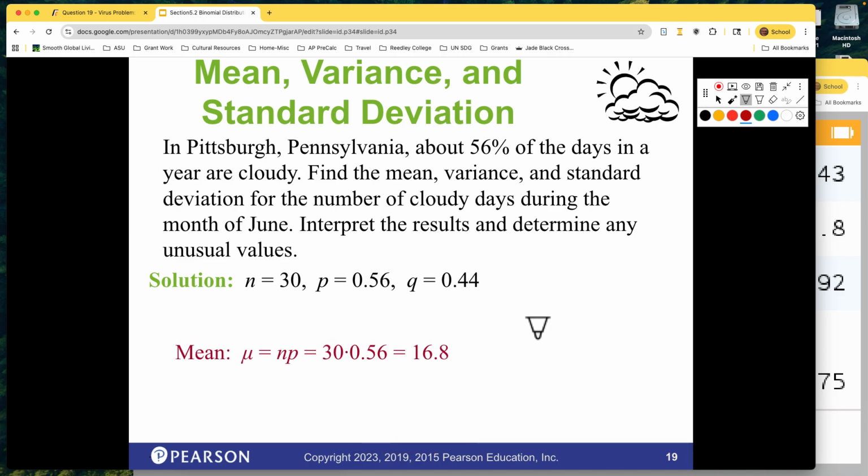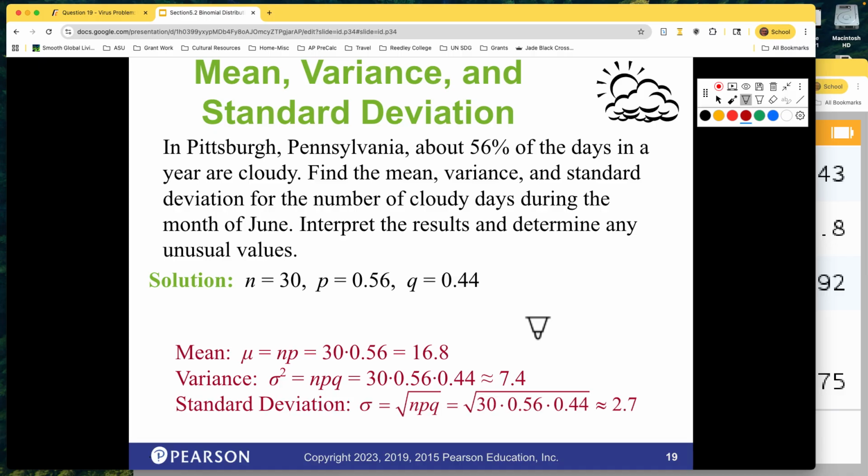Usually multiplication. So these ones you do have to remember, have written down. Remember, you still get your page of notes. So these are the types of things you're going to want on those pages of notes. So binomial, if I need the mean and the standard deviation, have these formulas, 7.4, and then standard deviation, take the square root of that, about 2.7.